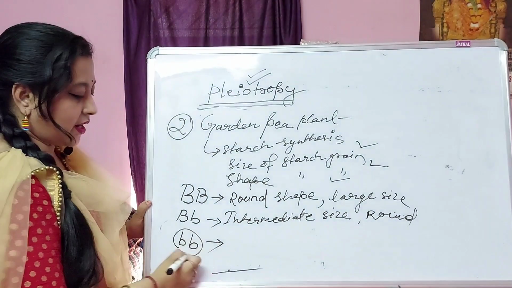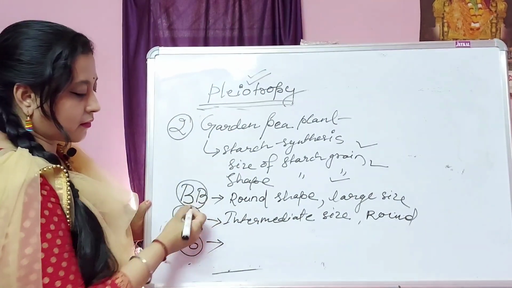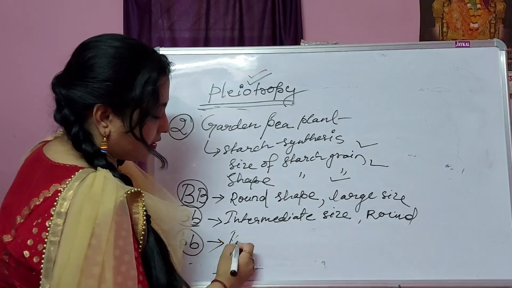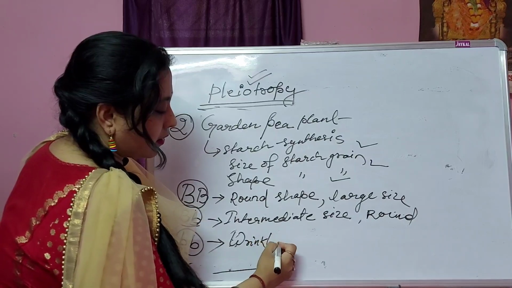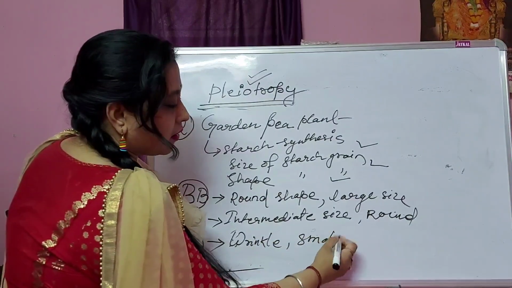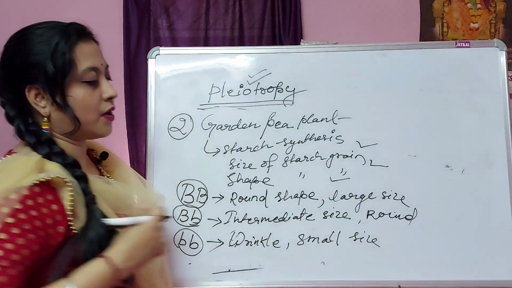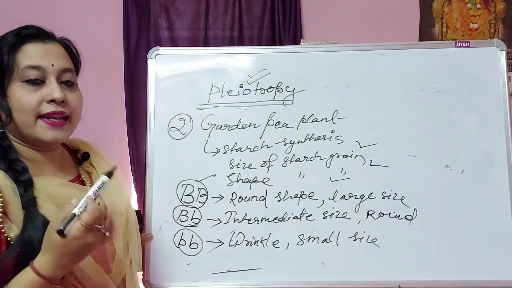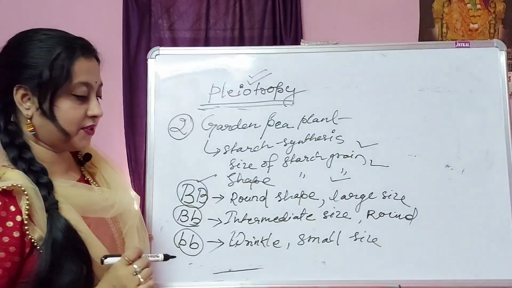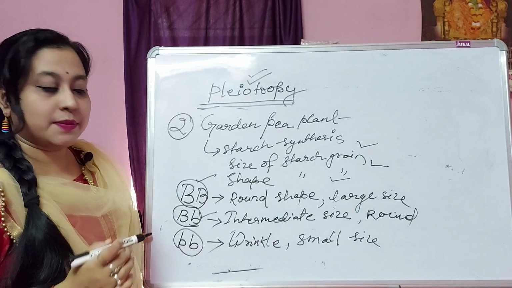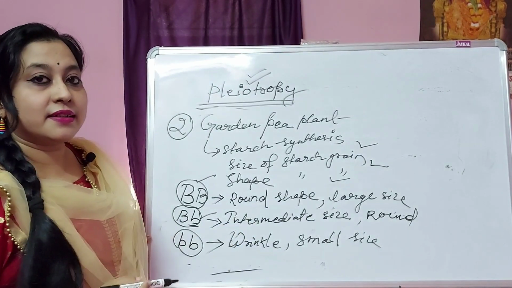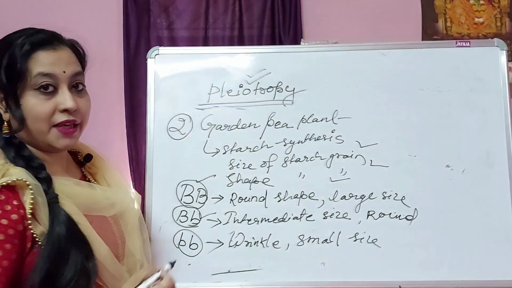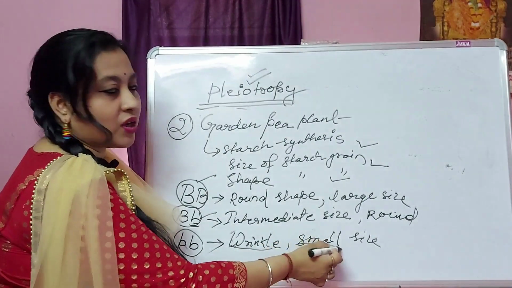Then the last one is small bb. It is for wrinkled shape and small size. So again I am repeating, capital BB is for round shape and large size starch grain. Capital B and small b is for intermediate size and round shape, and small bb is for wrinkled shape and small size.